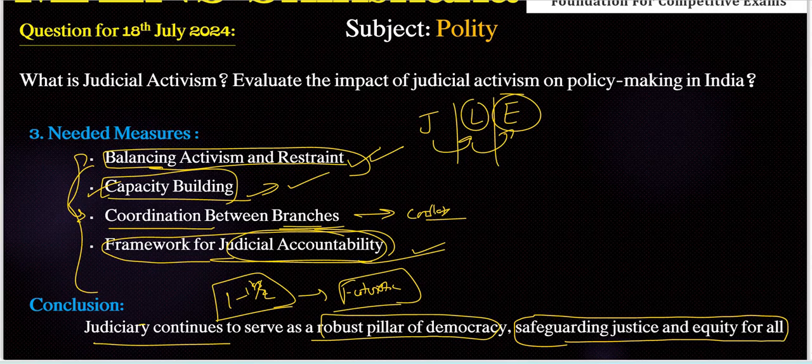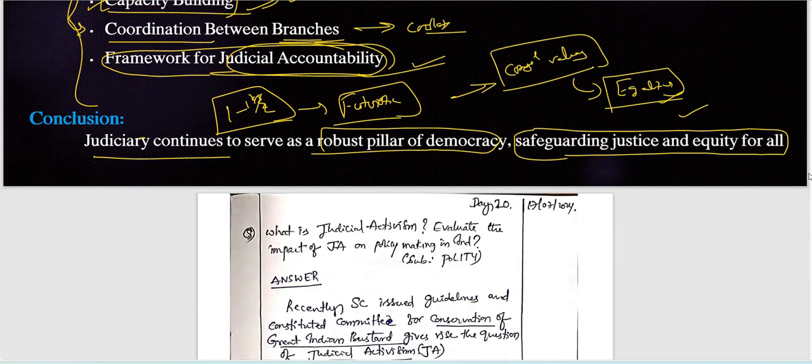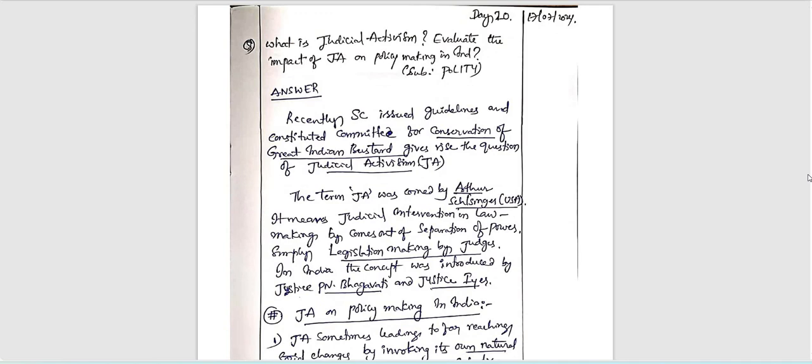That is important here. So in the polity part, we can include our constitutional provisions or values here, right? Next, we can include certain goals, like an egalitarian society, equality or equity for all, and social justice, right? We can include that and connect to it. So next, let's check today's answer.